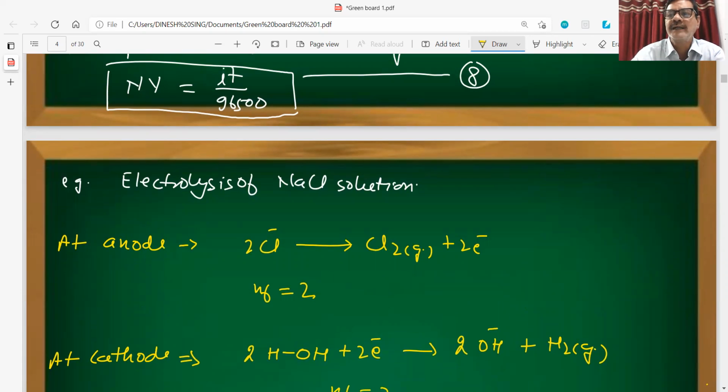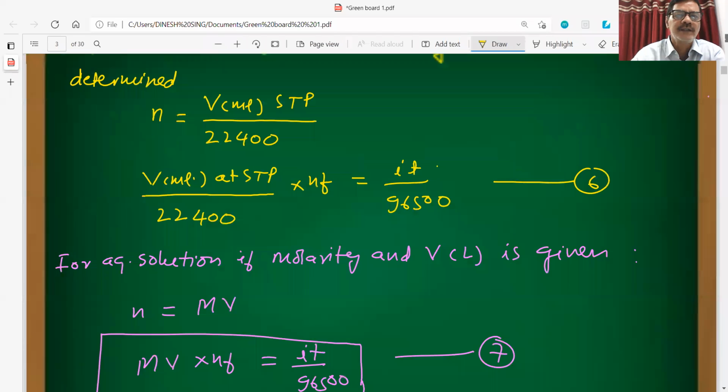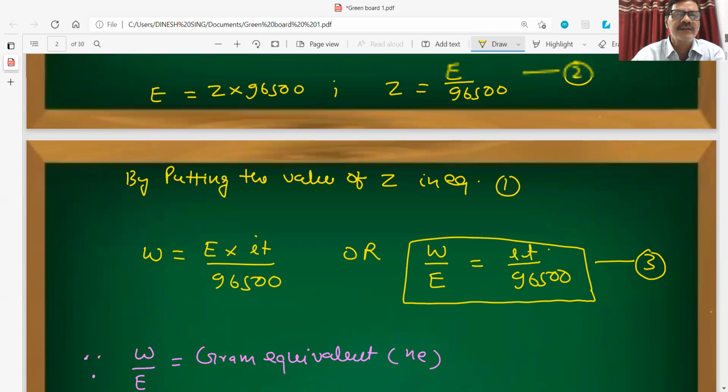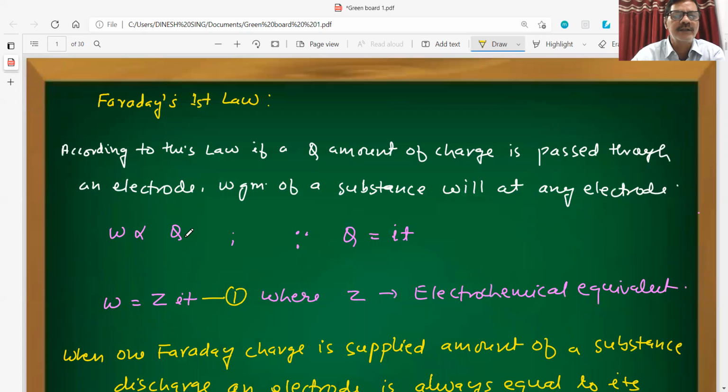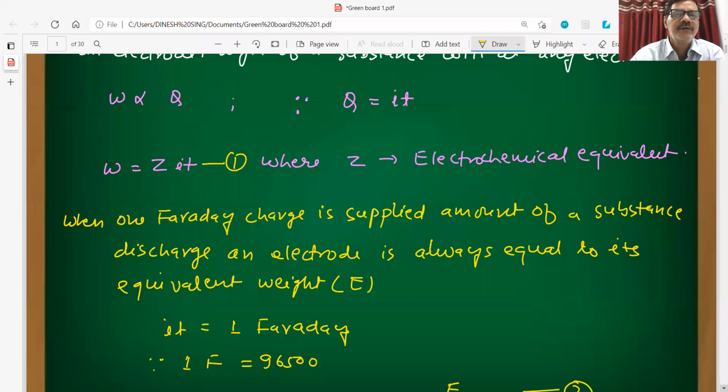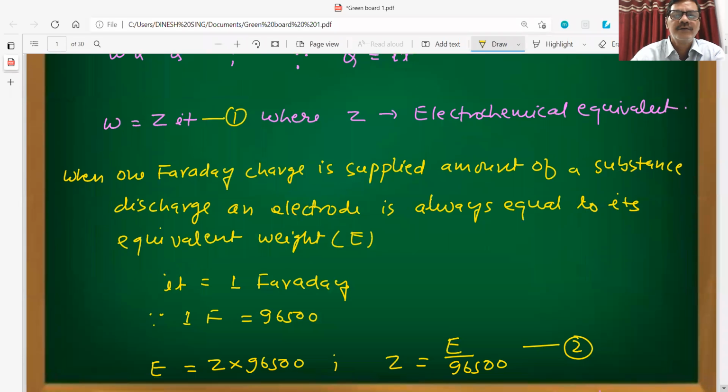So this is the quantitative aspect of Faraday's law, that is, the amount of a substance discharged at any electrode is directly proportional to the charge supplied. Is it clear to everybody? Okay, so in the next session, I will discuss some very interesting, advanced level problems from this particular concept, that is the quantitative aspect of electrolysis or Faraday's first law. Okay then.